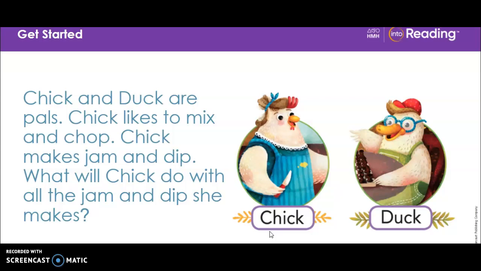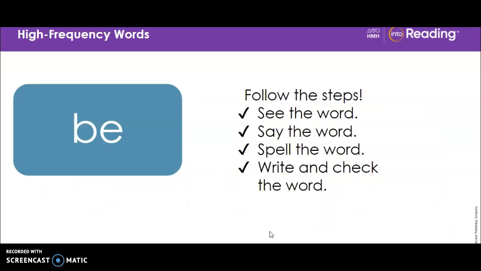Well, we will have to learn some new words and skills so that we can read about Chick and Duck and find out what these characters are going to do. But first, let's learn our new high-frequency words. Our first word is bee.